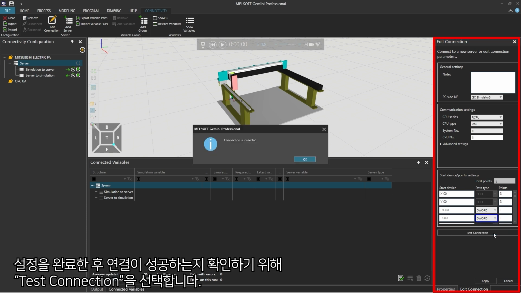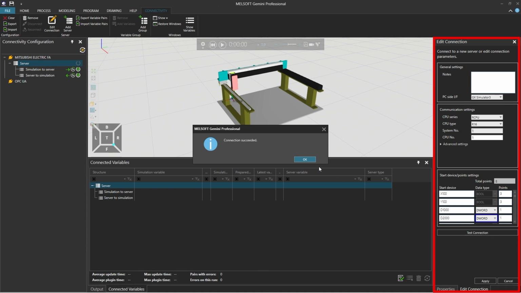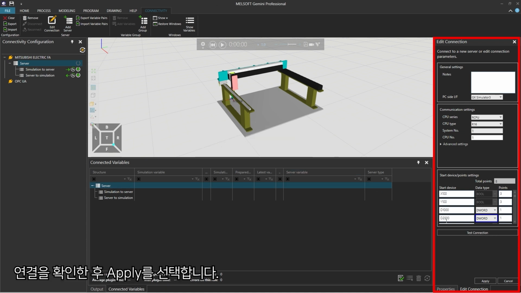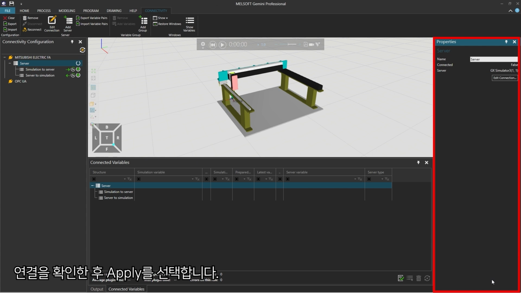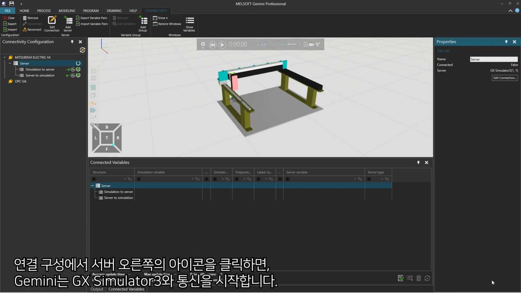After completing the setting, select Test Connection to check whether the connection succeeds. After confirming the connection, select Apply. Click on the icon on the right of Server in Connectivity Configuration. Gemini will start communicating with GX Simulator 3.